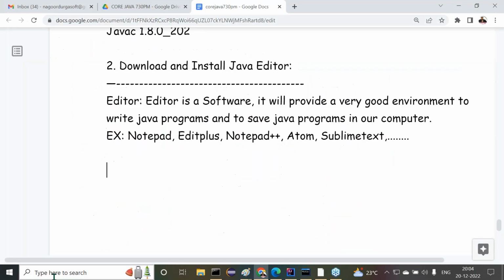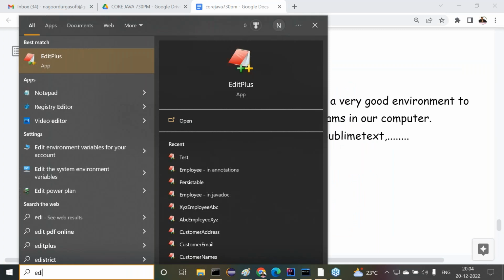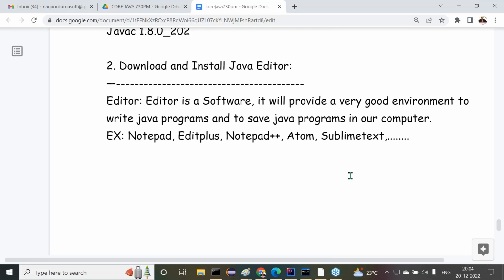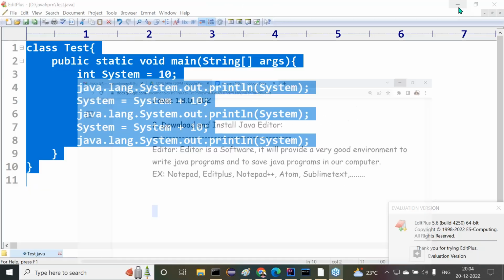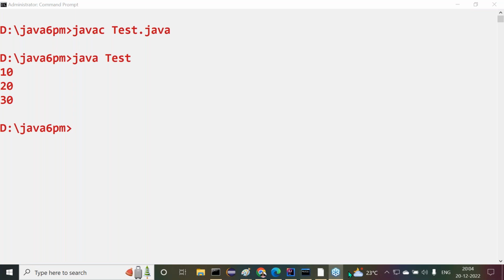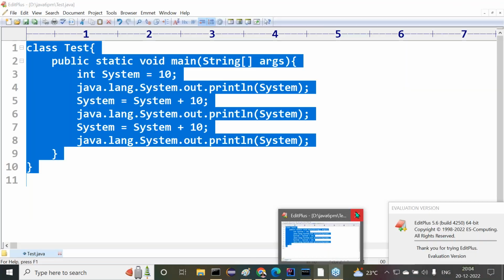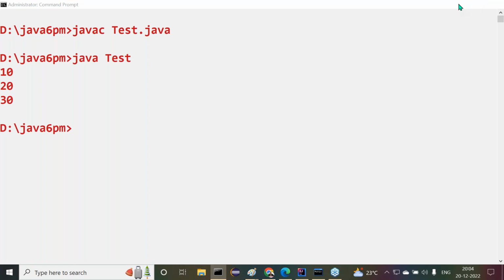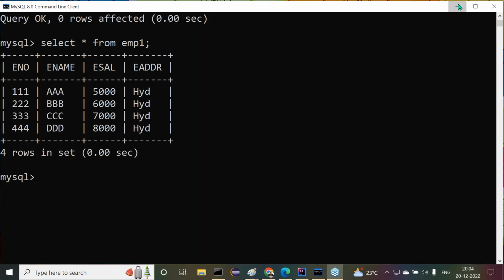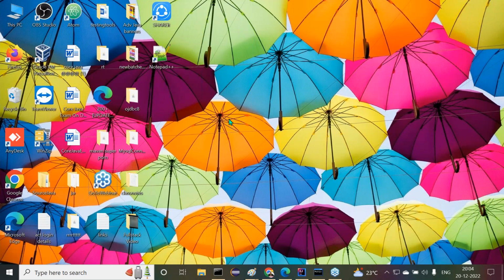Okay, in my system EditPlus is not available. Even though it appeared available, it is not working. If I click a number of times here, it is not opening. Even on my desktop it is not available. I uninstalled it, so it will not come. My system is totally without EditPlus. Now I want to download and install EditPlus.